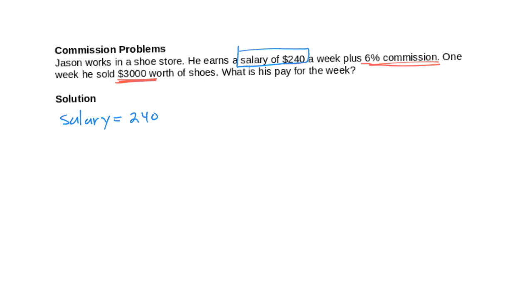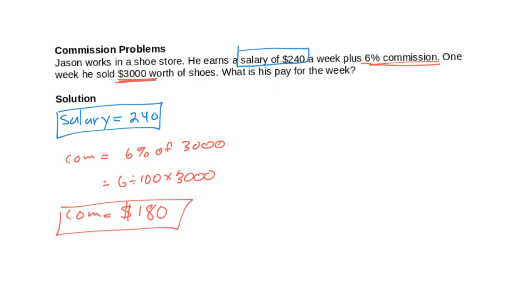In this case, the commission, let's call it COM, is going to be 6% of 3,000. So we're going to go 6 divided by 100, and multiply that by 3,000. That tells us that our commission is $180.